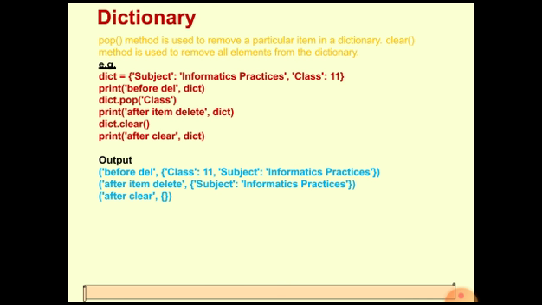Then the second method is by using the clear method. First we are printing after deleting by pop. You can check what element has been deleted. You can see that the class element has been deleted from the dictionary. Then after that we are using the dictionary clear method, writing dict.clear. It will remove the remaining elements from the dictionary. Whatever elements are remaining will all be removed by using the clear method. So after clear, we are printing the dictionary. It will just print the empty dictionary with just the curly brackets. It means that everything within the dictionary has been removed.